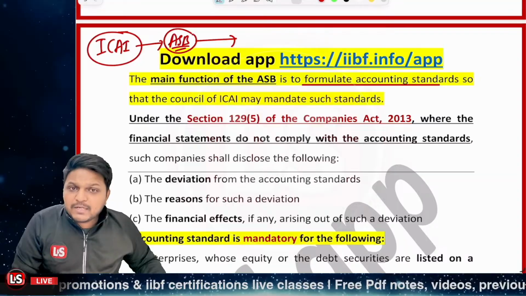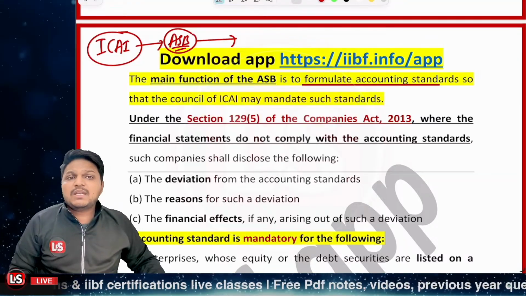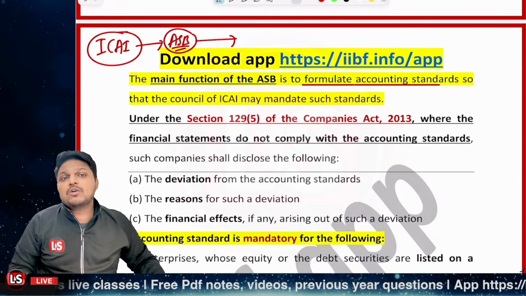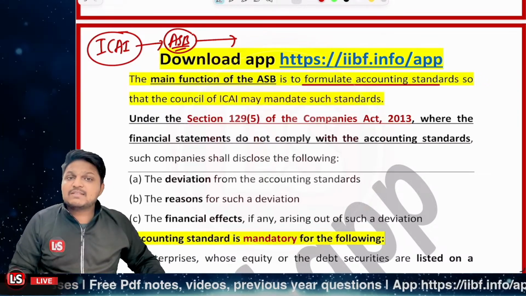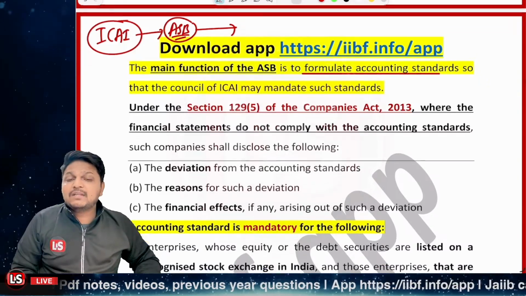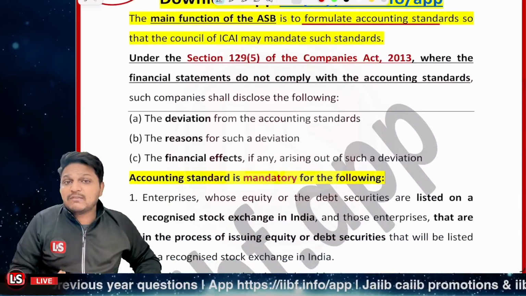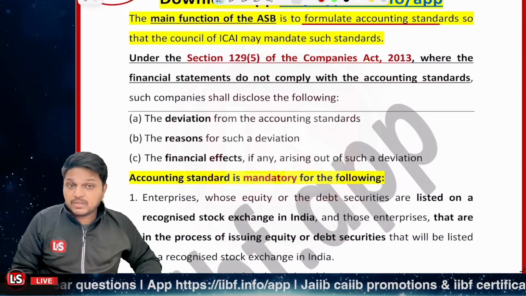That's the scenario, right? Under section 129 subsection 5 of the Companies Act, where the financial statements do not comply with the accounting standards, if there is any deviation, we need to write the reason why the deviation was there and what is the financial effect of that particular deviation. That is to be told, that is to be done.